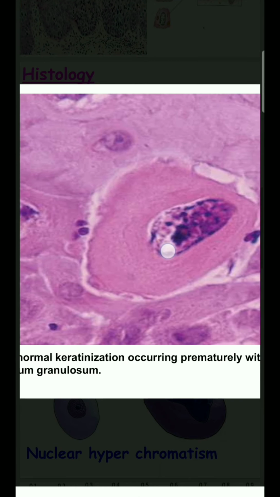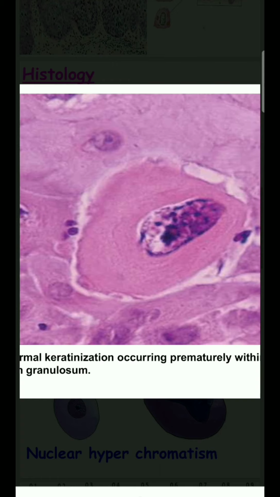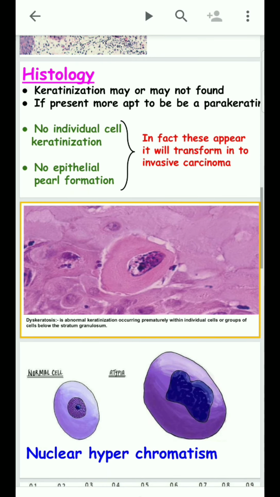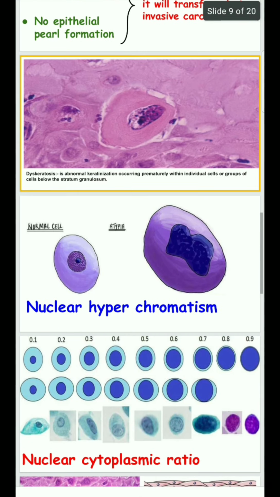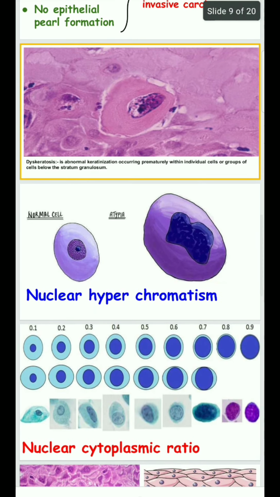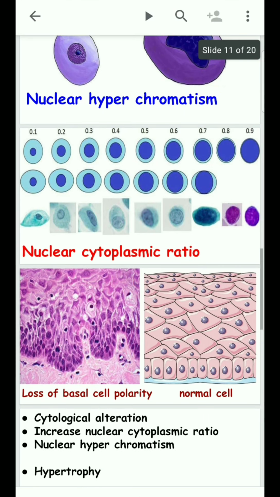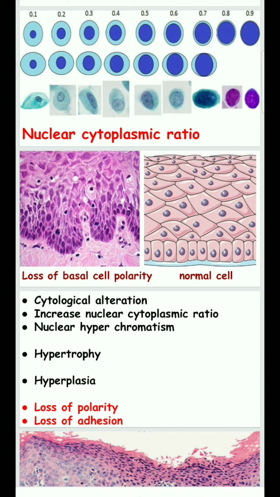Here is individual cell keratinization. If individual cell keratinization is grouped together, it leads to the formation of keratin pearls, which indicates transformation into invasive carcinoma. Nuclear hyperchromatism is also seen, along with an altered nuclear cytoplasmic ratio and cytological alteration. Hypertrophy, which is an increase in cell size, and hyperplasia, which is an increase in the number of cells, are also seen.